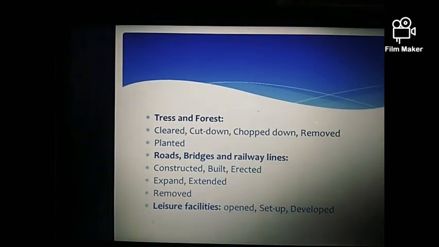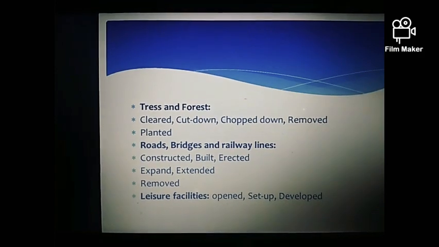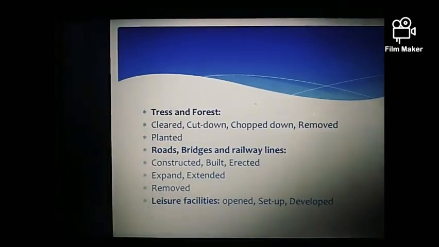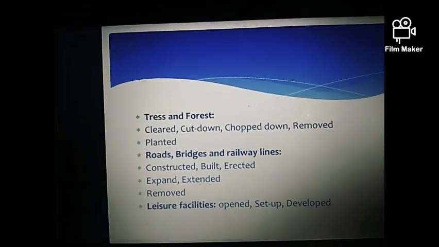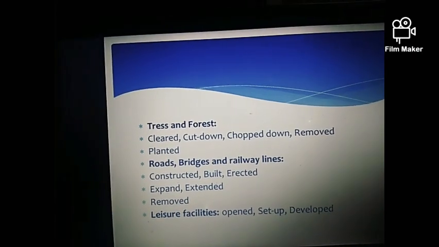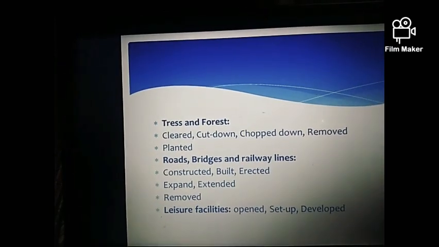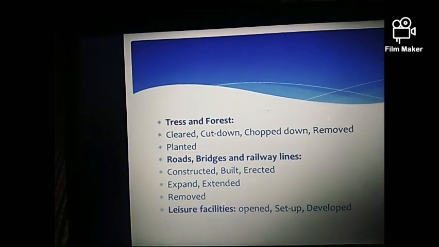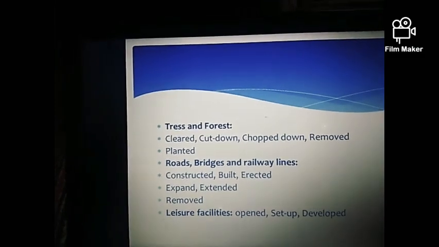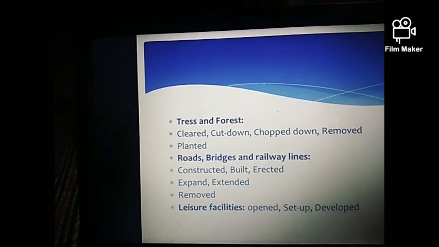And next we have roads, bridges and railway lines. In some maps we also get these features such as roads, bridges and railway lines, and in order to point them out, we can use these vocabularies: constructed, built, erected, that I've already explained with the help of examples, expand, extend and removed.